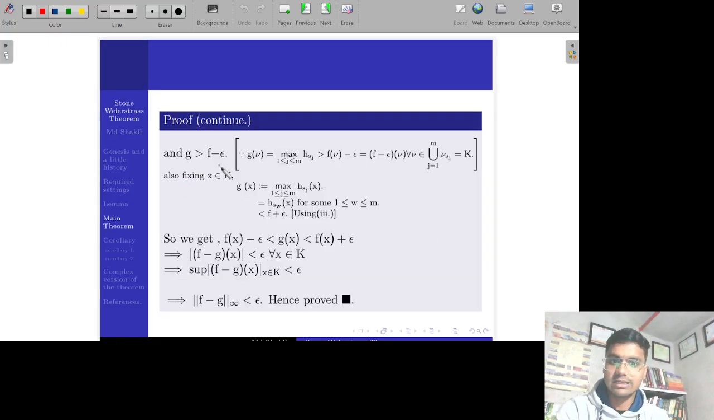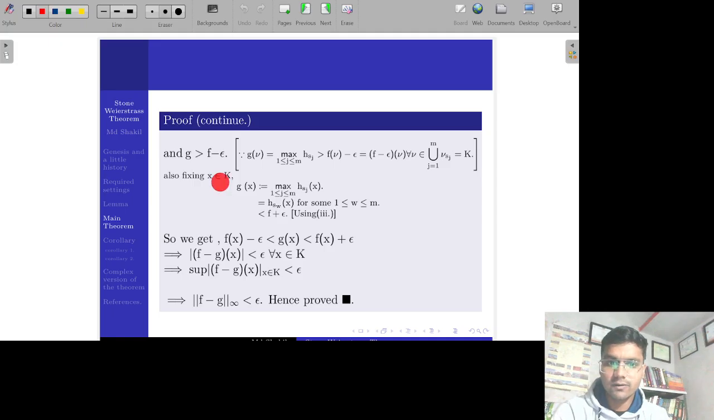So G is strictly greater than f minus epsilon. Why? Because at point y, an arbitrary point of K, where K is equal to the union of the neighborhoods of the Sj's, y is in K, so y will be in some neighborhood of Sj, and for each such Sj, H of Sj is strictly greater than f of y minus epsilon. So this G of y will be strictly greater than f of y minus epsilon. It means G is strictly greater than f minus epsilon, and that is this.